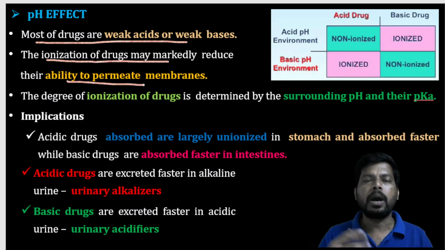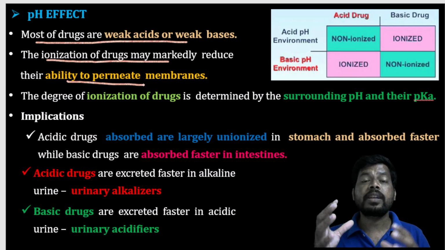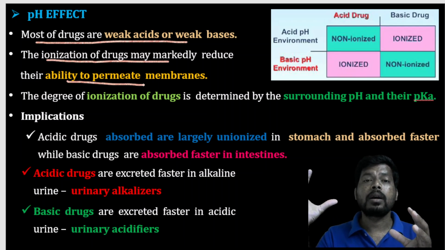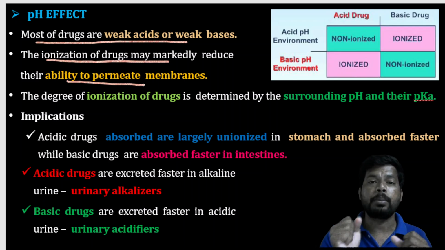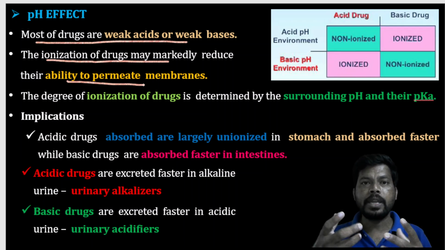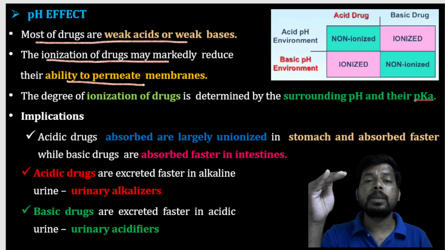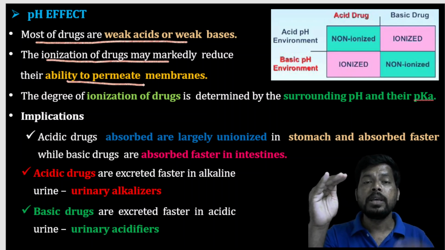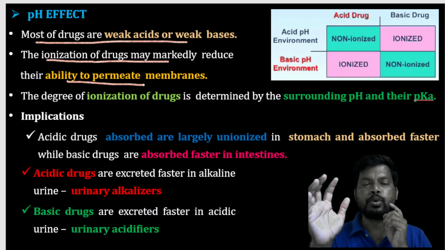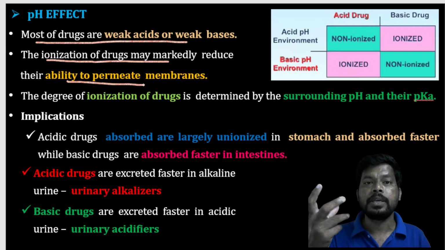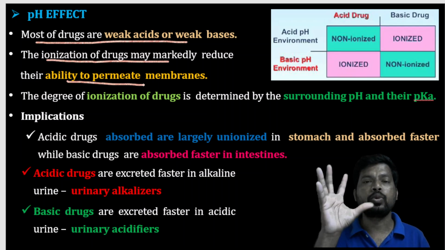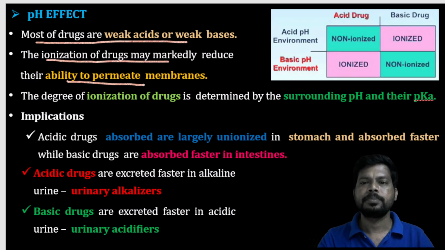If the drug becomes ionized, that may affect its crossing capacity through the biological membranes. When passing through the biological membranes, there is a charge on the membrane, and that charge will oppose the drug movement if it is ionized. If unionized, no problem, it has good absorption.